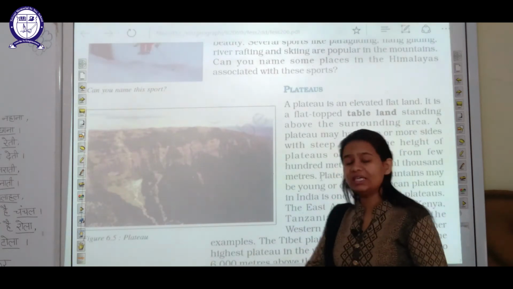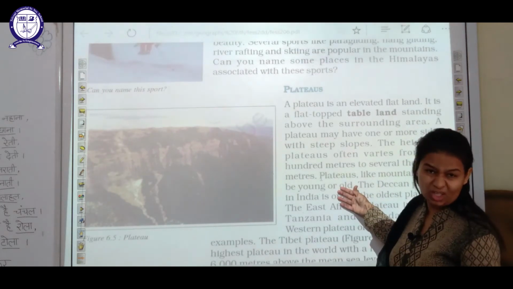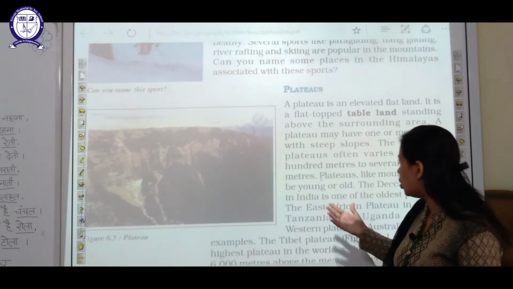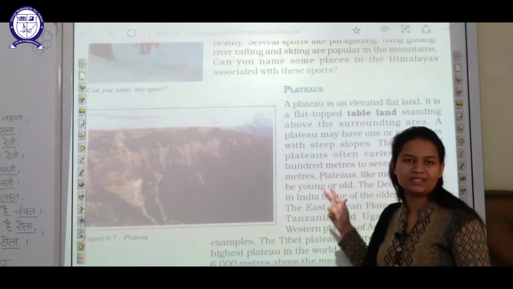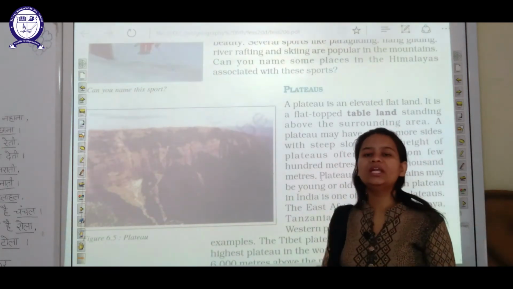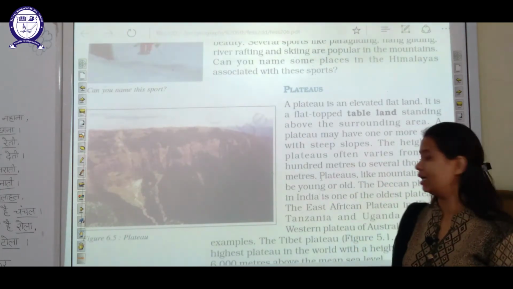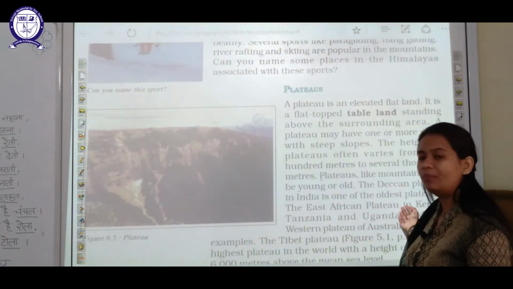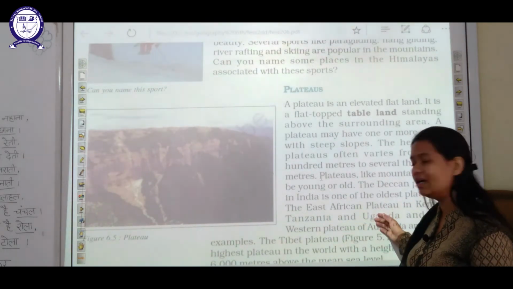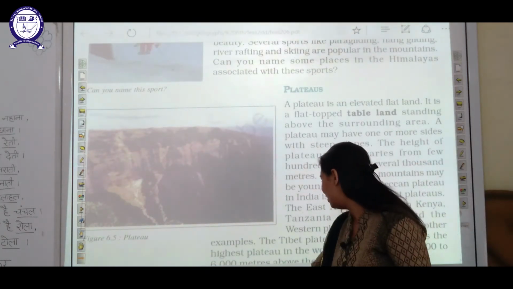Now what we can say is that plateaus, like mountains, can be young or old. Both types of plateaus can be there. An example is given here, regarding the Deccan Plateau in India, which is one of the oldest plateaus available in India. Then in East Africa, plateaus are also there. In Kenya it is there, in Tanzania it is there, in Uganda it is there. In different parts of the world, different plateaus are available.